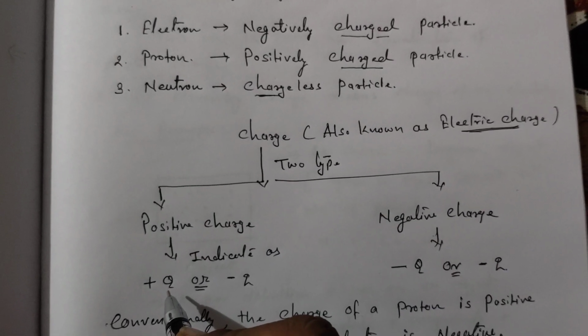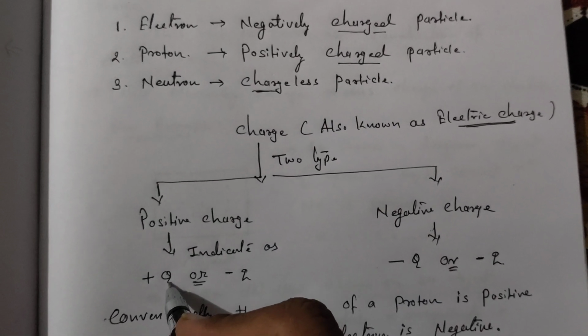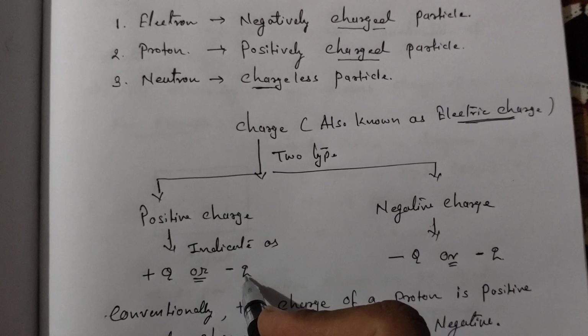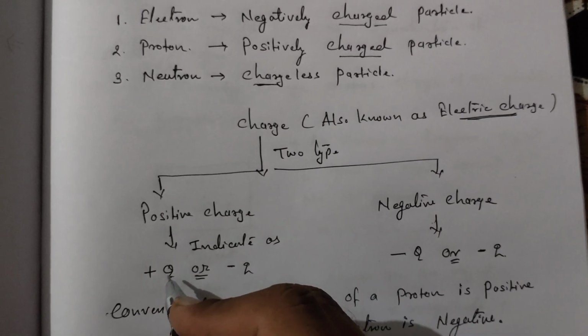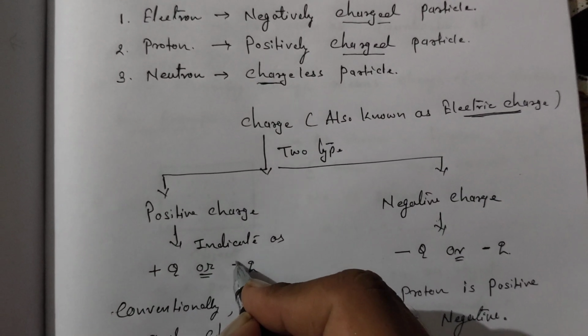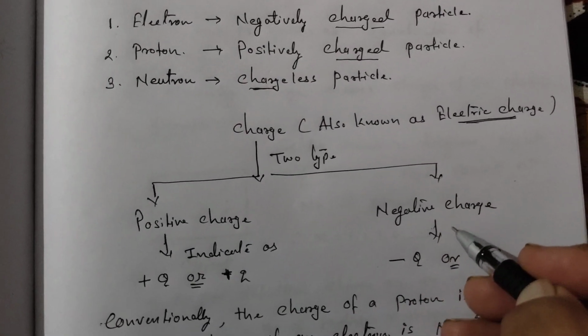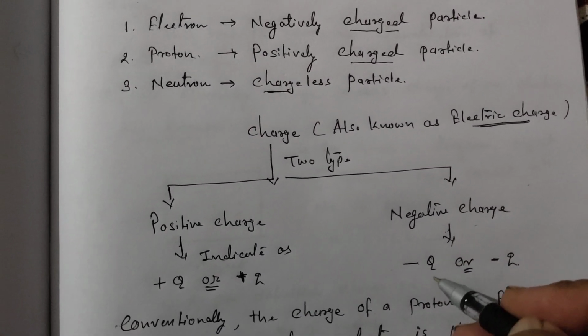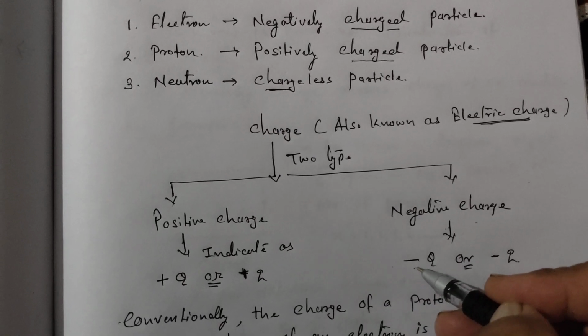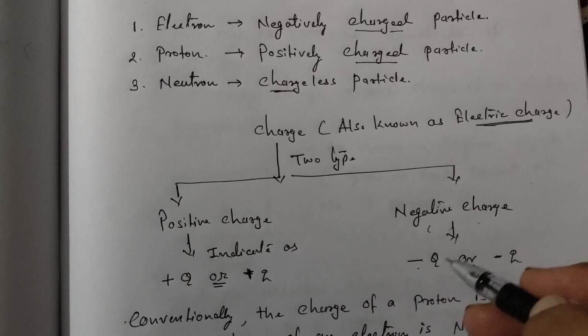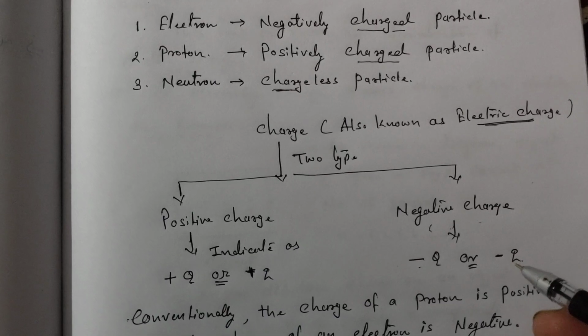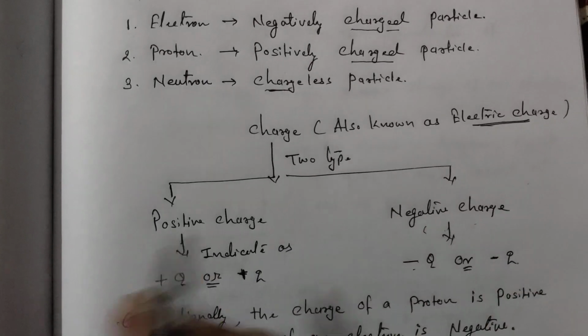It means what? Q is a symbol of charge. You can go for plus q, or you can go for a small q, sorry, big q and small q. Another type of charge is negative charge. So here also I indicate a minus, it means a negative, and q, which is a symbol of charge. Minus q or plus q, you can take anything.